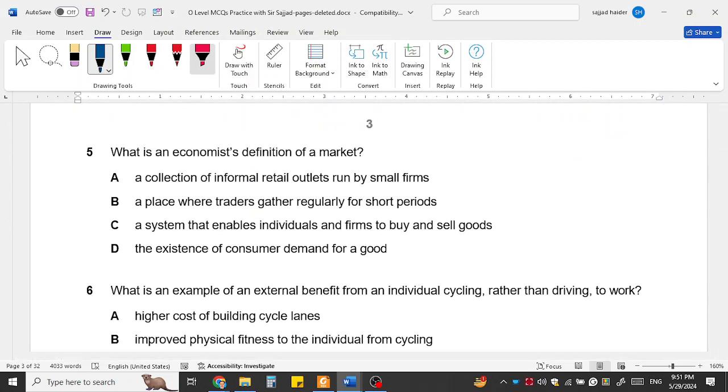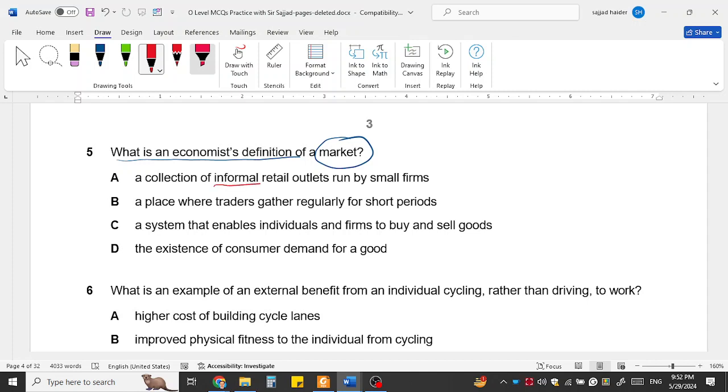Question number 5. What is the economist's definition of market? We usually call the market the supermarket, Jinnah supermarket, the F10 market, Markaz and Mandi. But the market could be a large virtual area. It could be where buyers and sellers meet together and trade goods. It could be the world market, which does not physically exist.